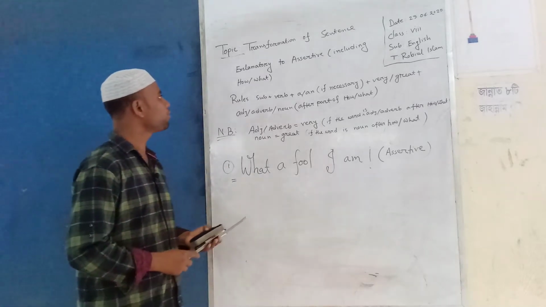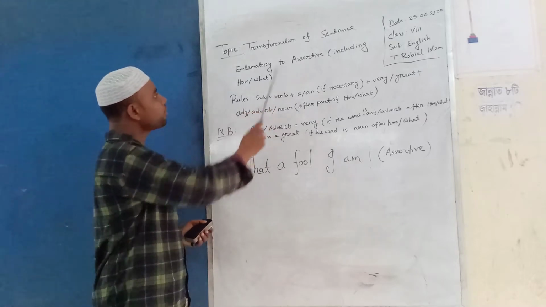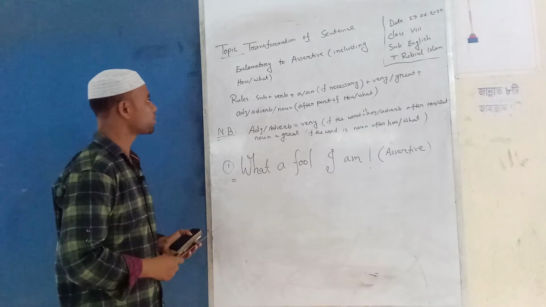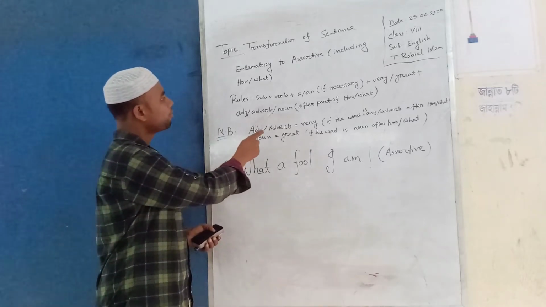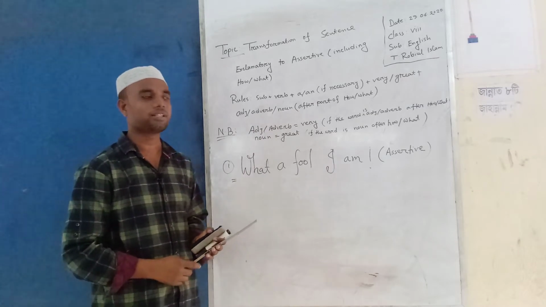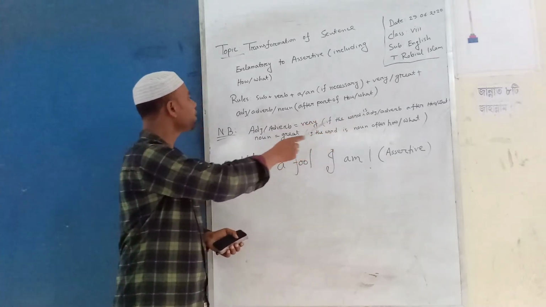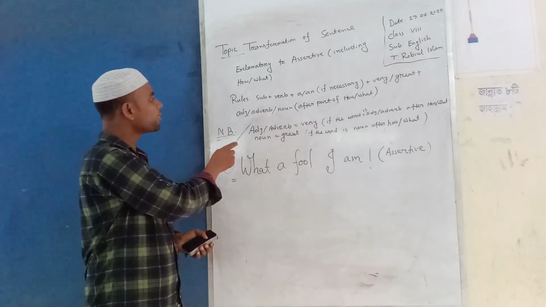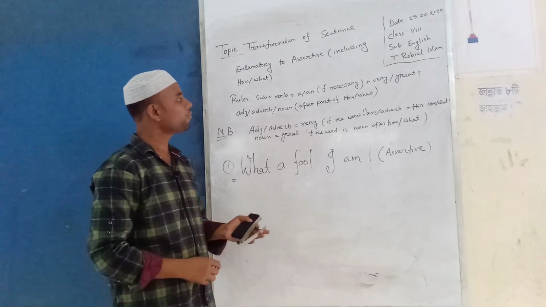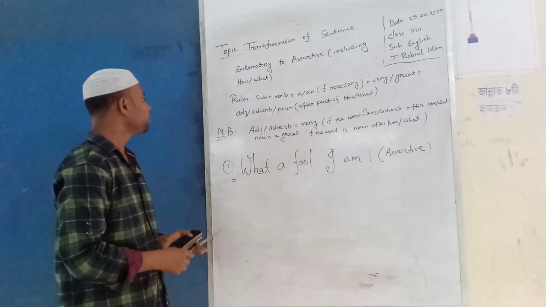Dear learners, look at the board. I have written here exclamatory to assertive, including how/what. Rules: subject plus verb plus a/an if necessary, plus very/great, plus adjective/adverb/noun after the part of how/what.